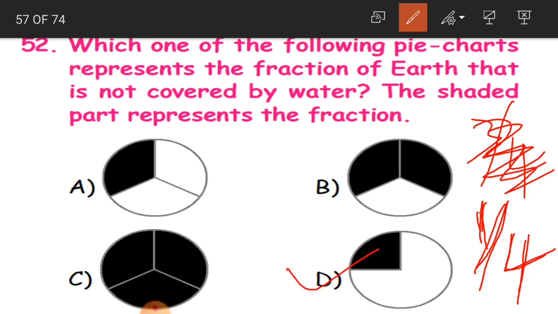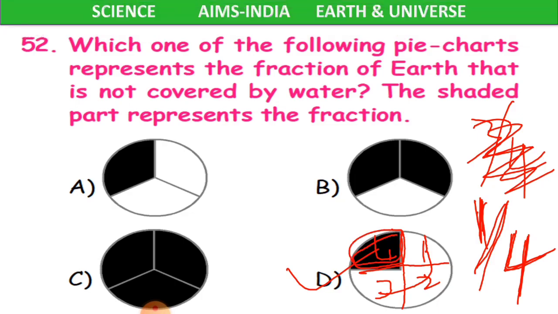That is D. If you divide this circle into 4 parts, 1, 2, 3 and 4, already 3 parts are covered with water. Only 1 part among the 4 is covered with land, which is not covered with water. So D is the correct answer. Clear, children?